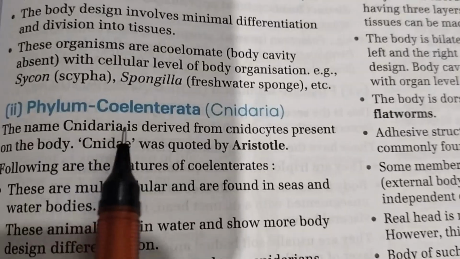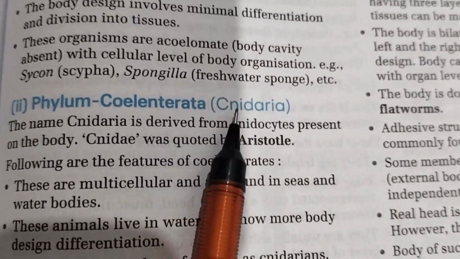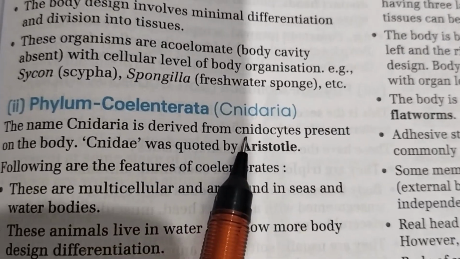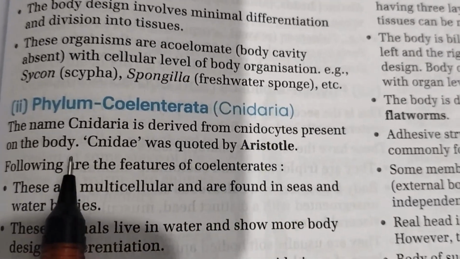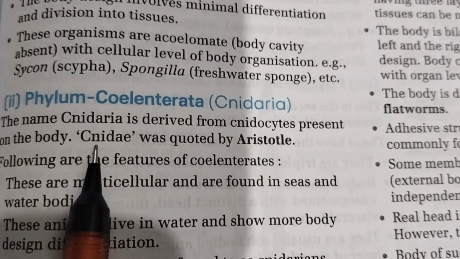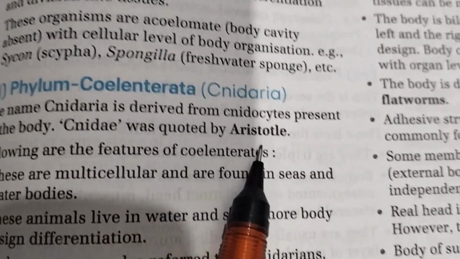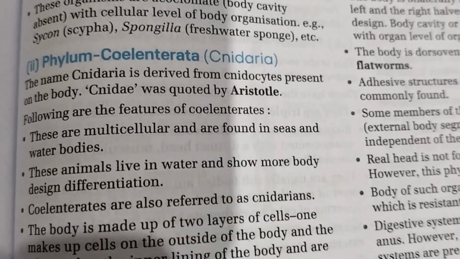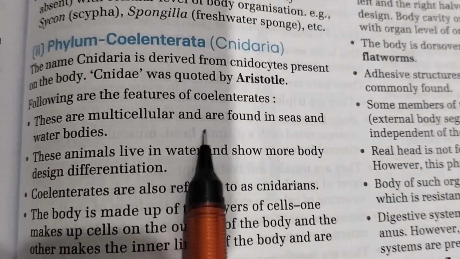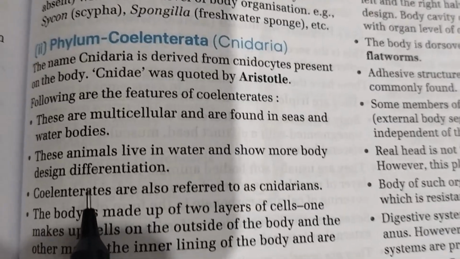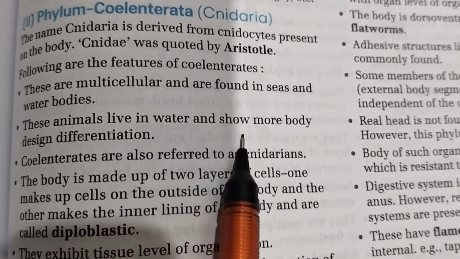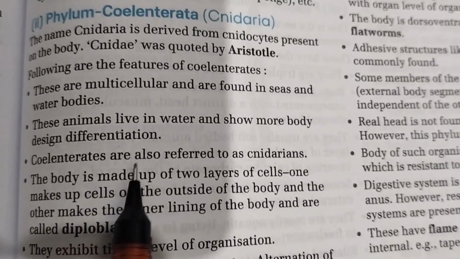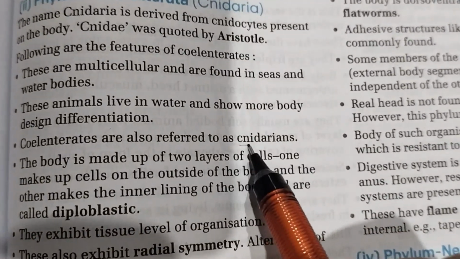Next one is phylum Coelenterata, which is also known as Cnidaria. The name Cnidaria is derived from cnidocytes present on the body. Cnidae was coined by Aristotle. Following are the features of coelenterates. These are multicellular and are found in seas and water bodies. These animals live in water and show more body design differentiation. Coelenterates are also referred to as cnidarians.